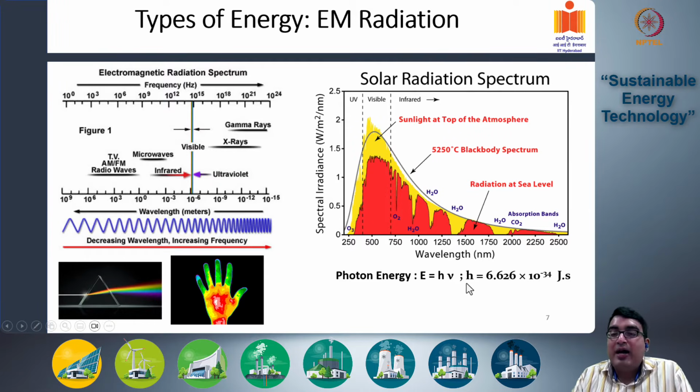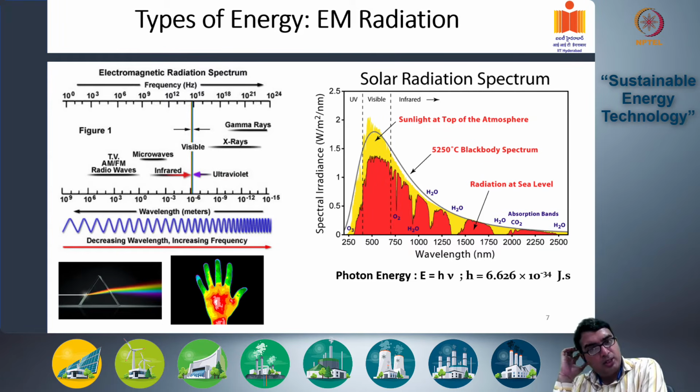As the frequency of your electromagnetic radiation increases, the energy content of these photons also increases. So high frequency radiation typically has high energy photons, while low frequency, large wavelength radiation typically contains less energetic photons.